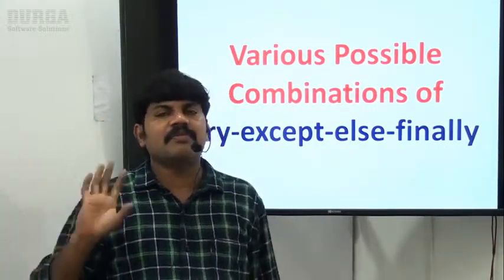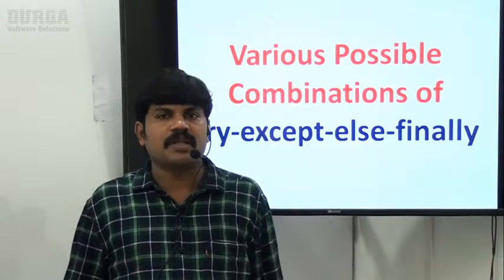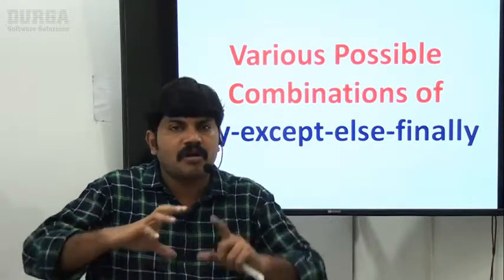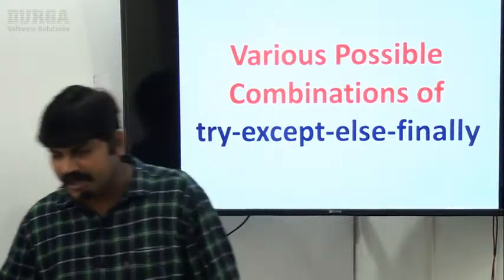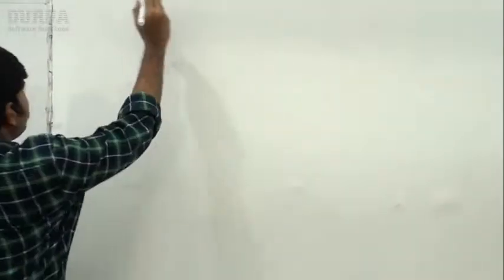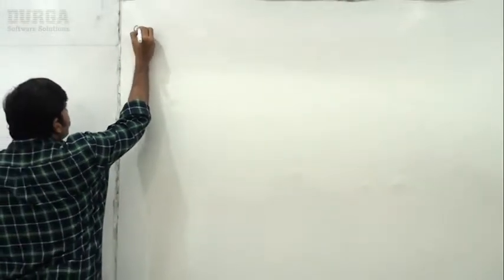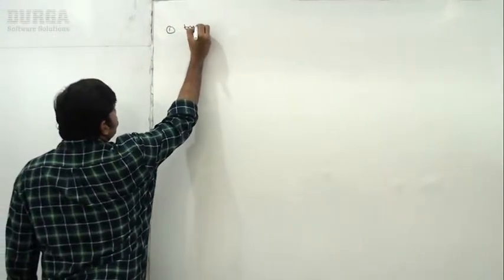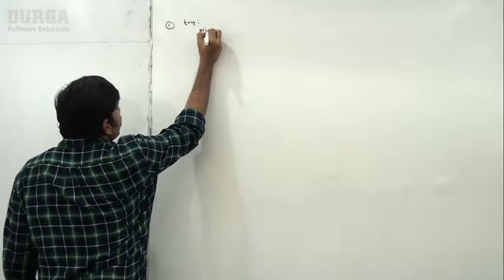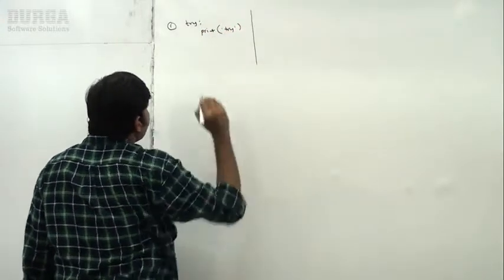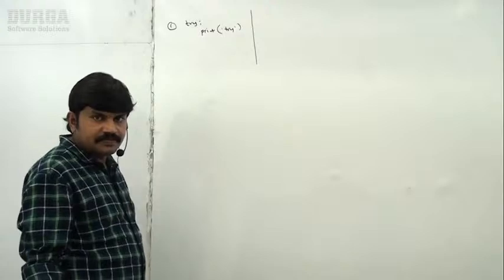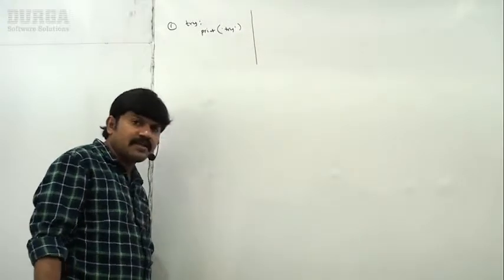For any syntax, you should be in the position to tell whether it is valid or not. We are going to discuss all possibilities with the required conclusions. Take very special care. Here I'm writing only try, that's all, just a print in the try block. Can you please tell, is it valid or not?